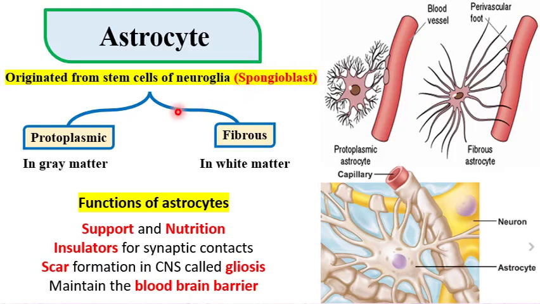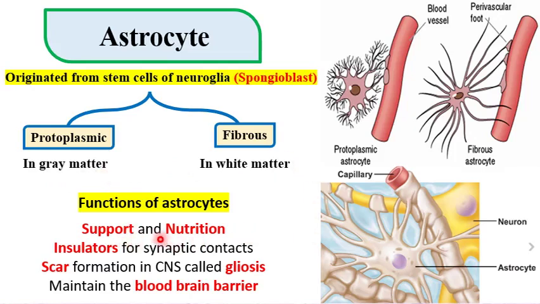There are two types of astrocyte, protoplasmic and fibrous. Protoplasmic is present in gray matter and fibrous is present in white matter. This cell, don't forget, is present in the CNS only. So gray matter and white matter are part of the CNS.